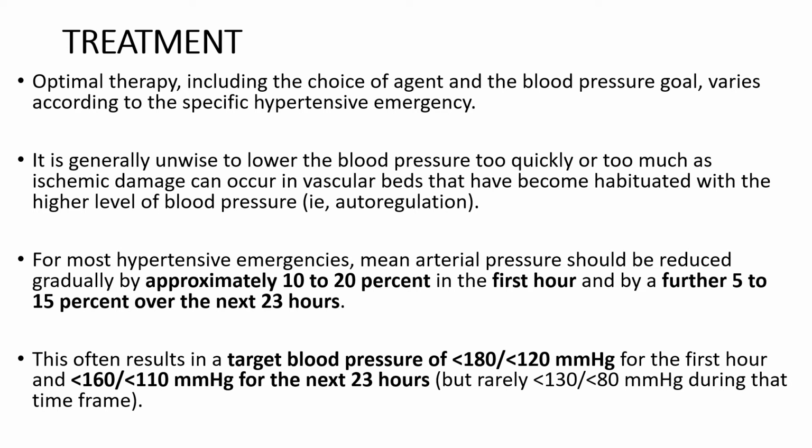For most hypertensive emergencies, the mean arterial pressure should be reduced gradually, approximately by 10 to 20% in the first hour, and also by a further 5 to 15% over the next 23 hours. This often results in a target blood pressure of less than 180 systolic by less than 120 diastolic for the first hour, and less than 160 by 110 for the next 23 hours.